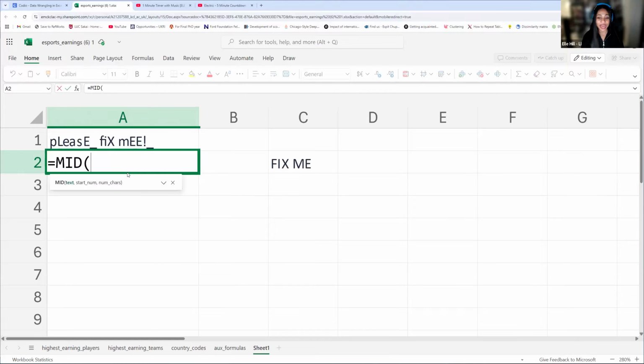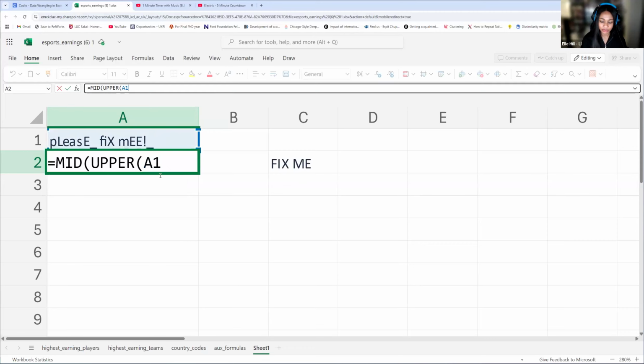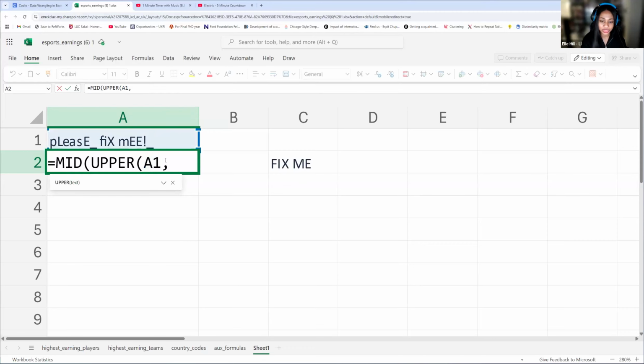So mid is going to ask for text. The text that we're giving it is just going to be in uppercase. Upper is still going to return some text. So we're going to give it this. I placed this in the correct spot, I think. So we're going to select our text right here. Now we're going to go to the next part of mid. So our start number has to be where this F is.